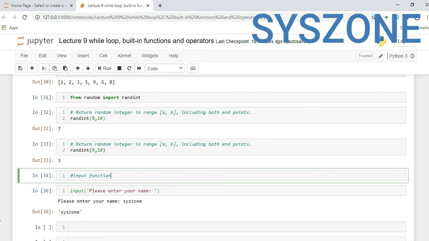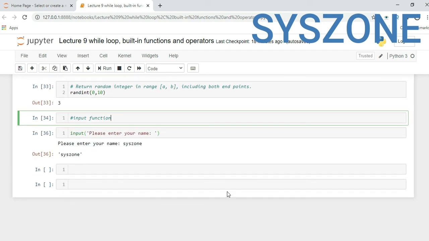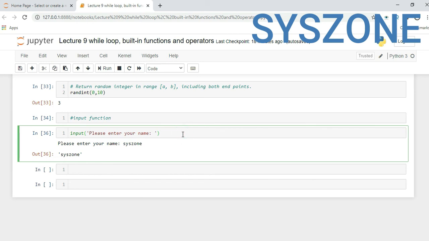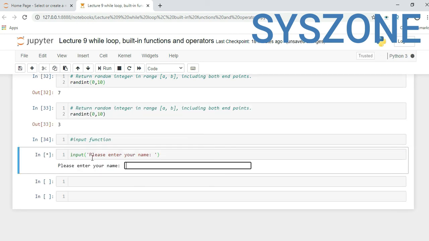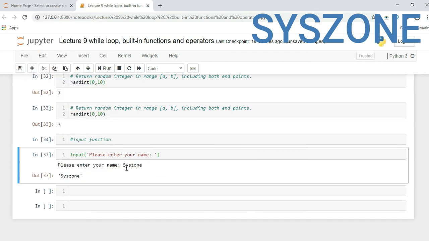Now the input function. What the input function will do is take input from a user. If I run this, it is already coded. So see here, if I execute input, please enter your name, it will show you a checkbox kind of thing. You can type whatever your name is, so I am typing sysjohn, enter, and it will return sysjohn. So here we are taking an input from a user and we are printing it.